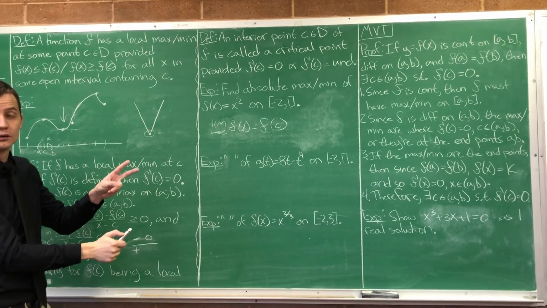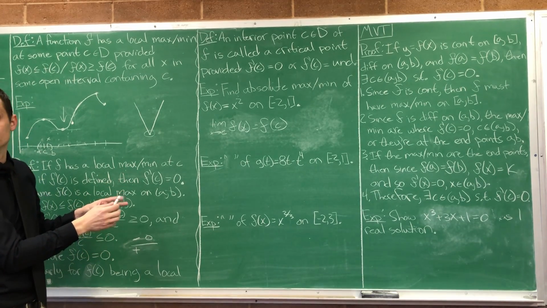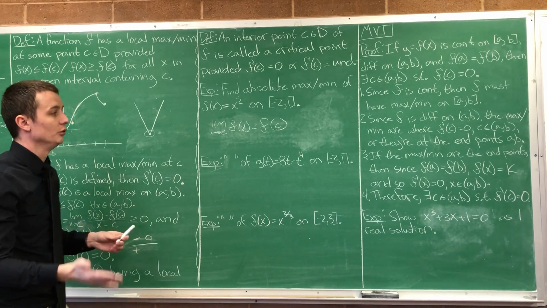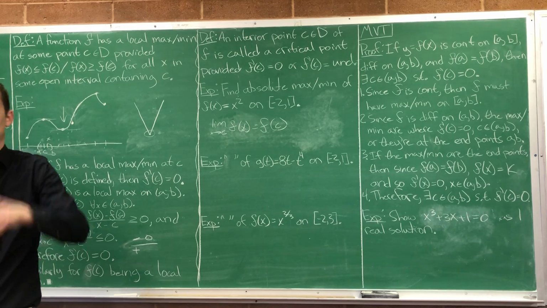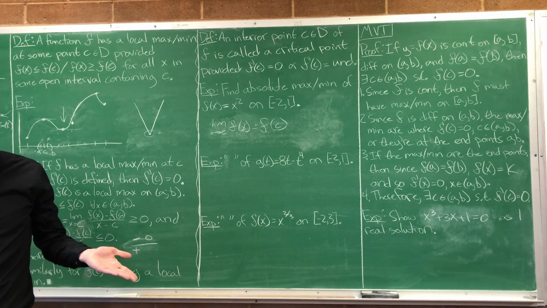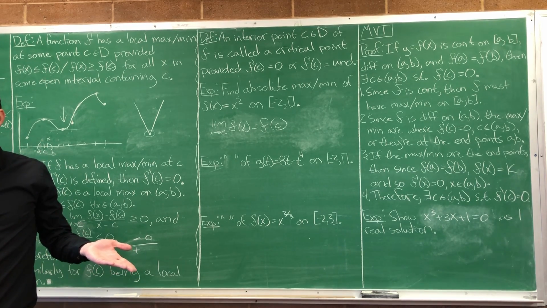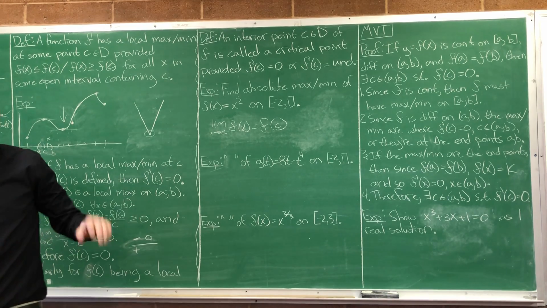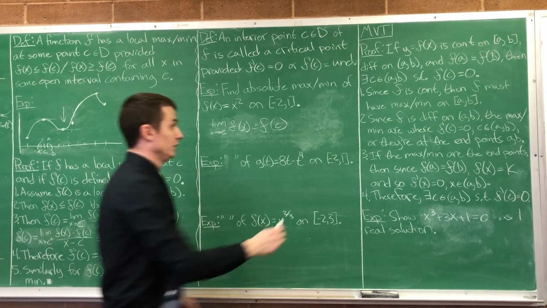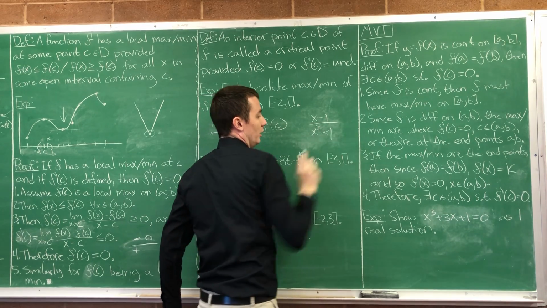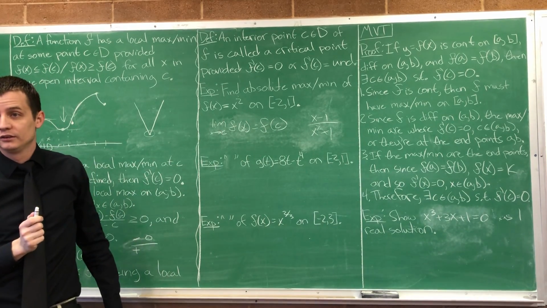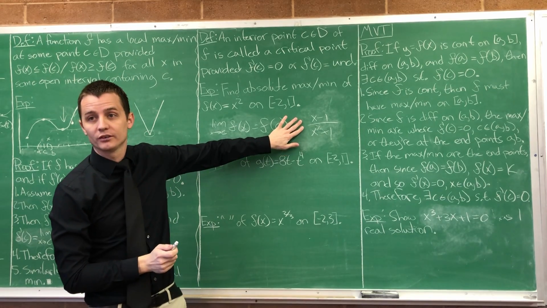Still, how do you find where the derivative is undefined? When you take the derivative, the same way any function is undefined. When is a function undefined? When you have to divide by 0 or take the square root of a negative number. If I take my derivative and I get something like x minus 1 over x squared plus 1, if this is what I get when I take my derivative, where is it undefined?